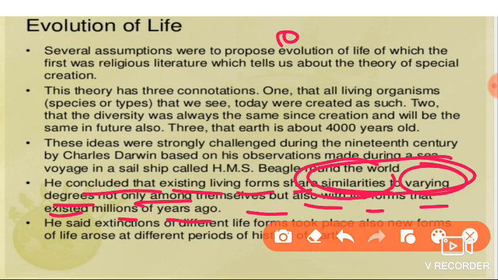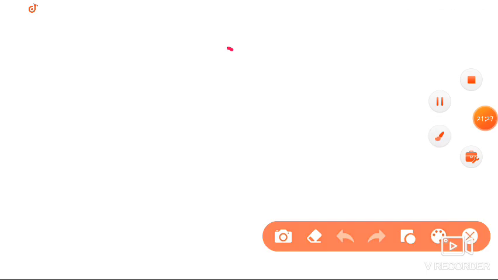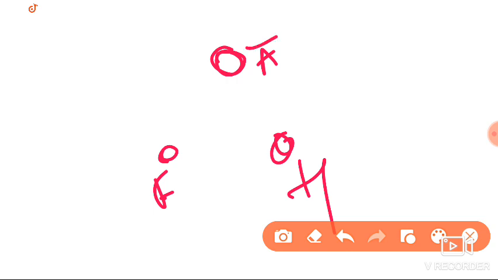For example, for fish and for human, the common ancestor is the same. This is the common ancestor for fish and man. For example, this is our ancestor, and here the fish, here human. For fish and for human, the ancestor is the same.